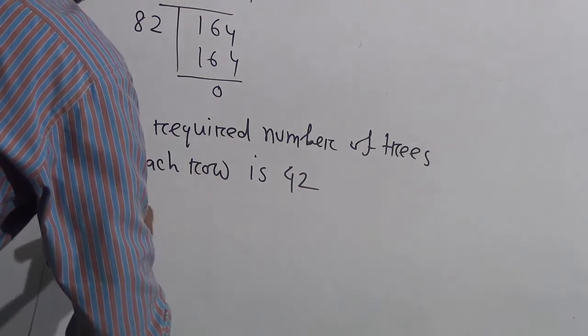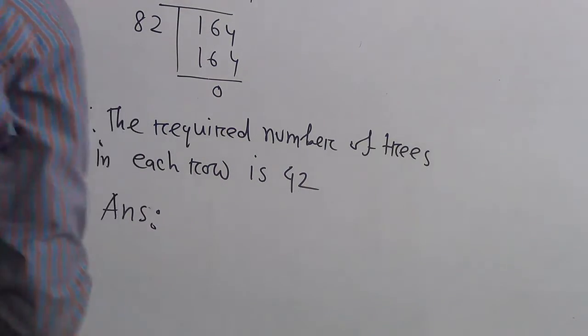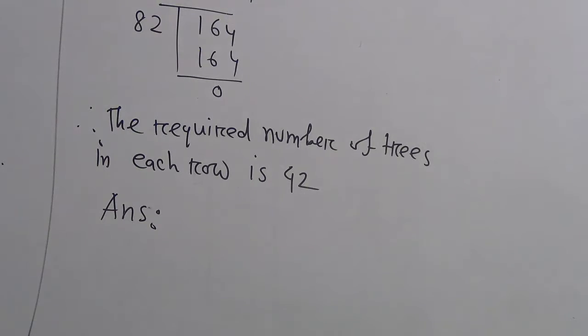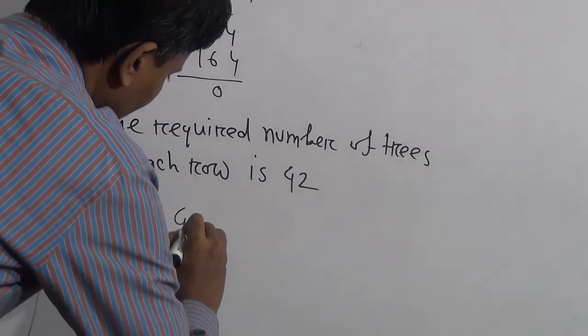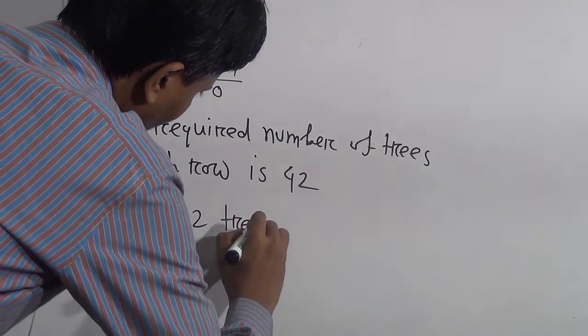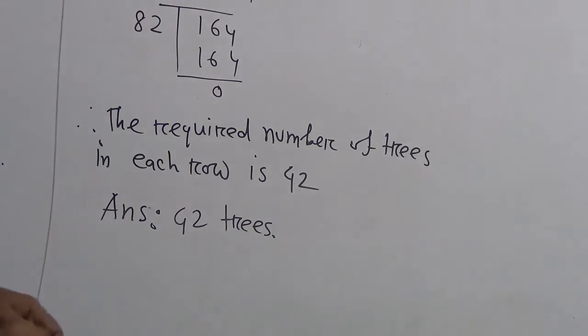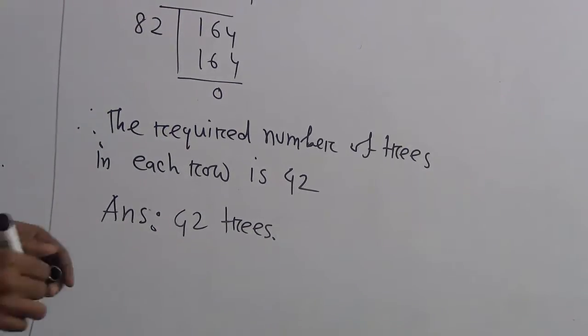This is the right answer, 42 trees. Dear student, now we have to write the 42 trees. I hope you understood.